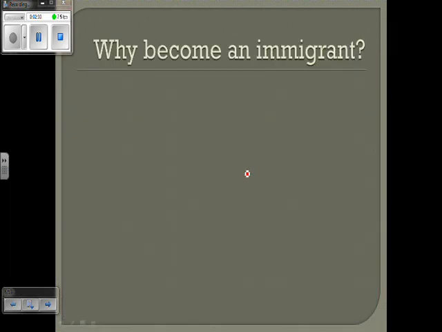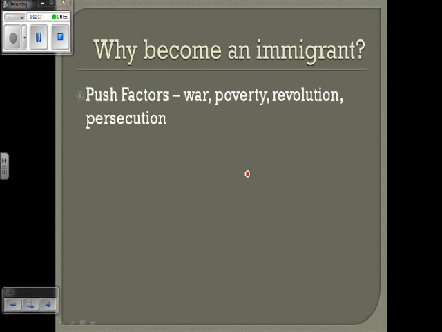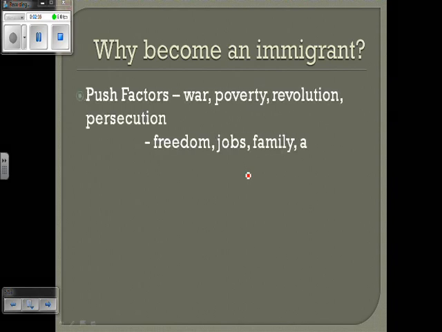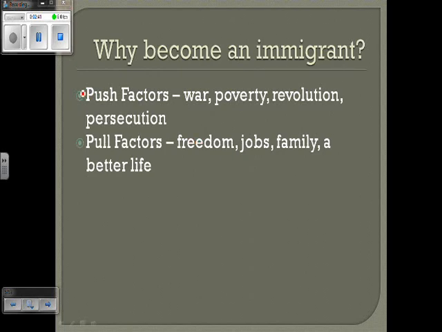Now, the question becomes, why do these people decide to leave their countries? We'll look at the difference between push factors and pull factors. Now, push factors, I have a pretty good graphic coming up that will explain it in a little more detail, but for push factors, the way to think about it is anything that pushes you to leave a place. So if we're in my classroom and we're talking about why you would want to leave my classroom, right? Because it's boring, because Mr. Ross smells. Those are things that push you out of my classroom, right?